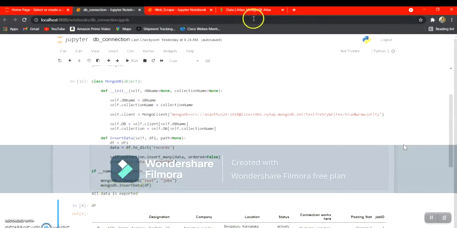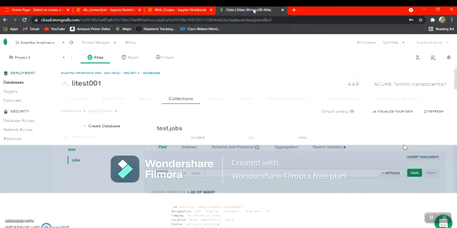Now that the data is exported, we can move forward to MongoDB Atlas, which we use as our cloud database. Now you can see here we have our database name as test and the collection name as jobs.